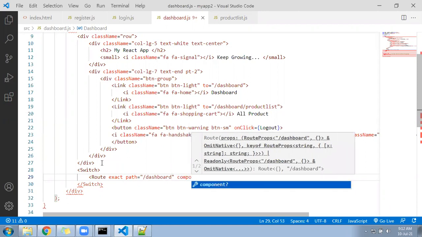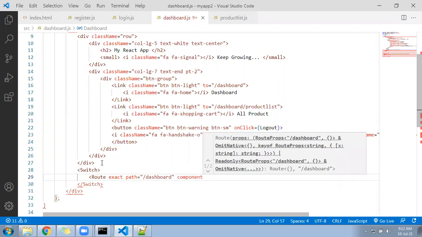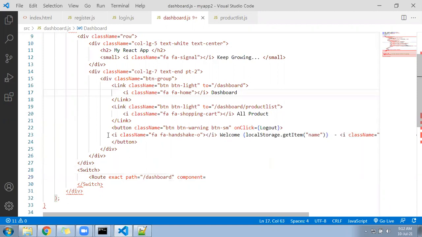component equal to, which component? Let's call the dashboard component itself, or the dashboard component is coming by default. So if you call the dashboard component, again there will be a problem. Okay, no problem.